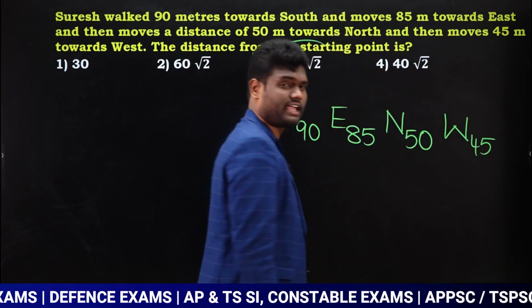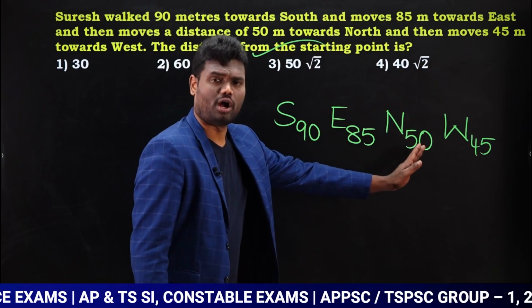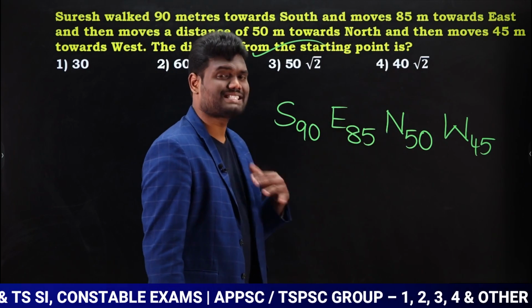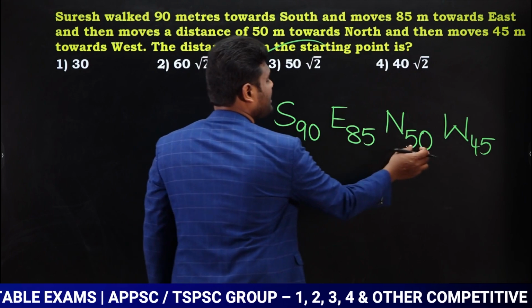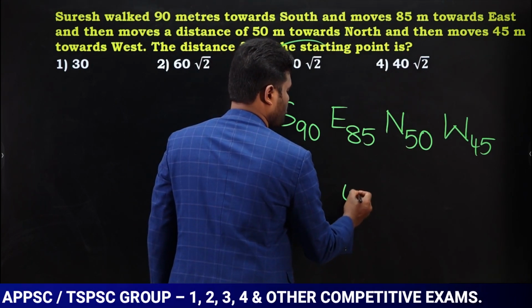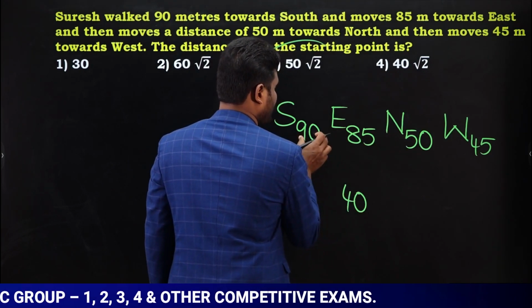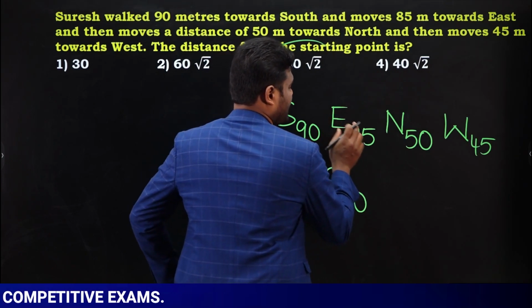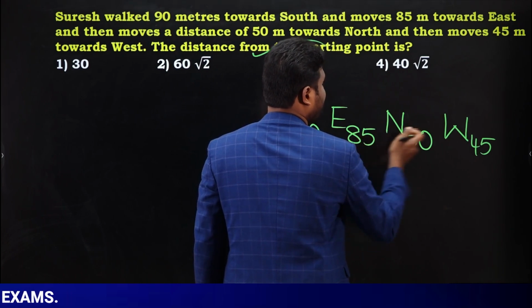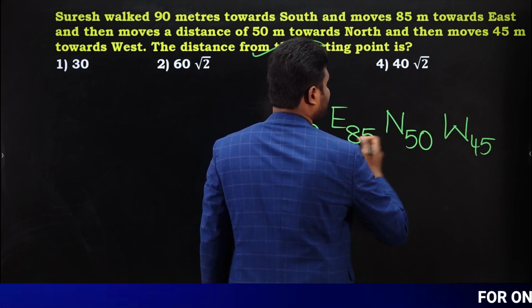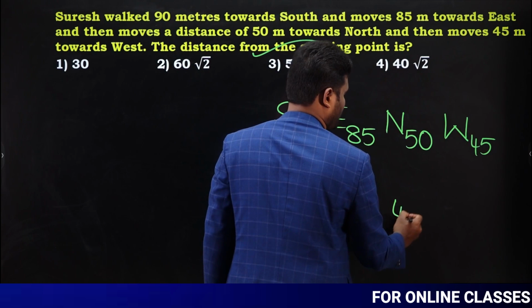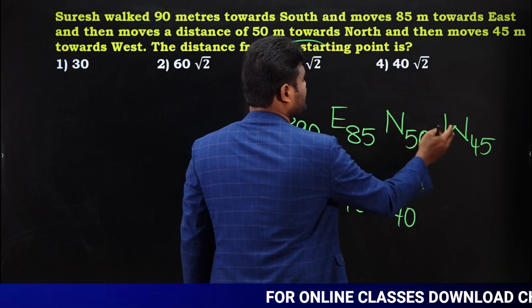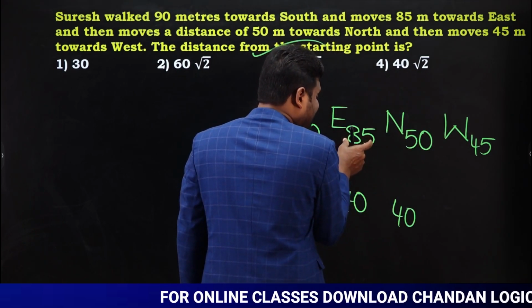Okay. Now observe carefully. South opposite is north. As south opposite is north, subtract. When you subtract 90, 50, difference is going to be how much? 40. Highest value is 90. 90 direction is nothing but south. Now this is south 40. Next, east opposite is west. 85, 45. Difference is going to be how much? Difference is going to be 40. Okay. Next, east, west. Out of these two, 85 is highest.